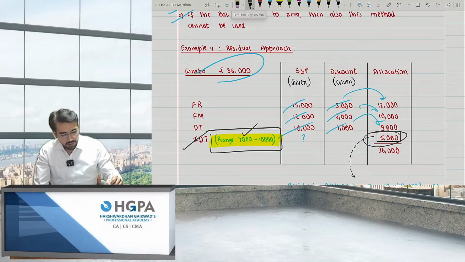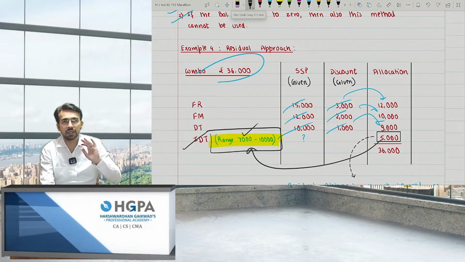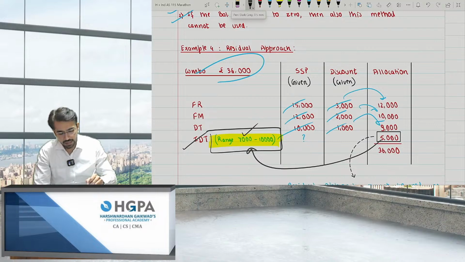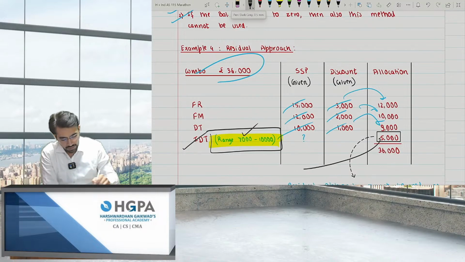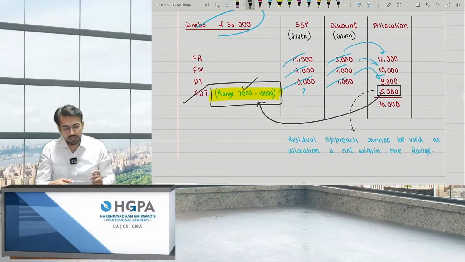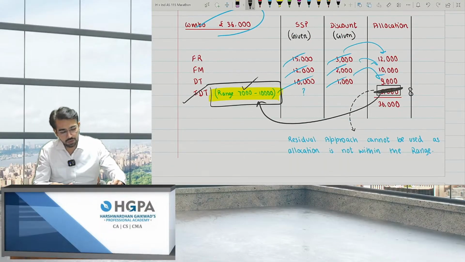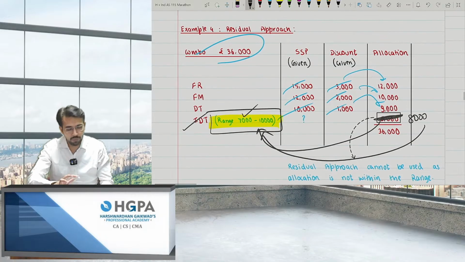But if it is out of range, this approach cannot be used, because I know I haven't sold IDT below 7,000 till date. If this is the case, 7,000 to 10,000 will be the entire scenario, and this 5,000 does not fit in with this range, and therefore this approach cannot be followed. Okay, what if this is in range? Let's say it comes to 8,000. Is this in range? The answer is yes. So I can follow the residual approach also, right?